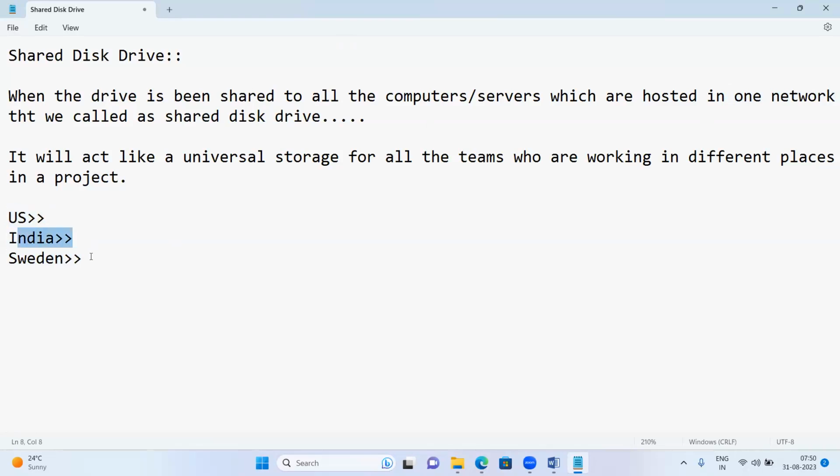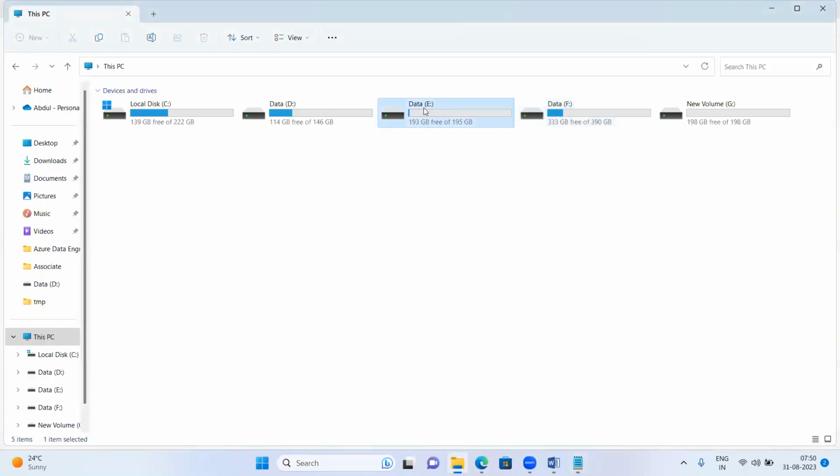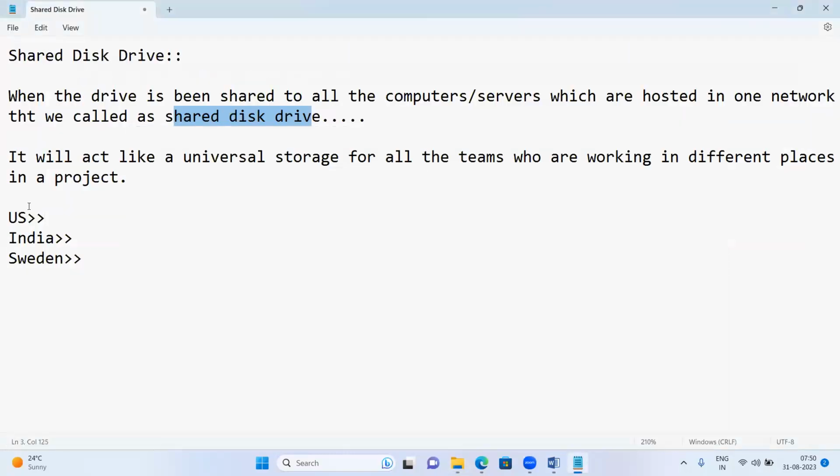Teams are different at different places, but the project is one, and all the computers or servers hosted on one network can use a shared disk drive, so that this drive will be accessible and reachable to all the people across different locations.